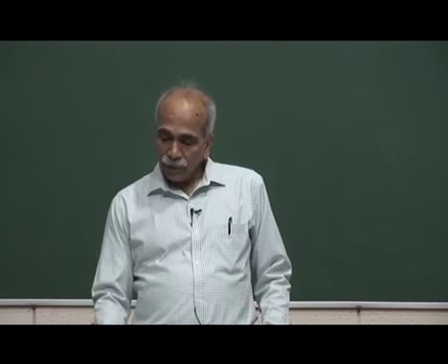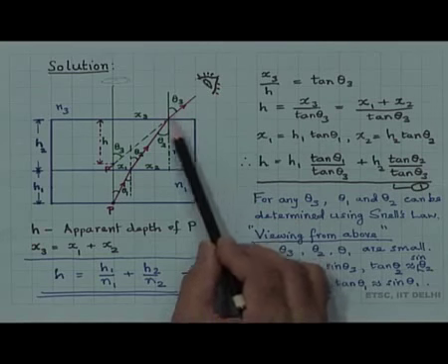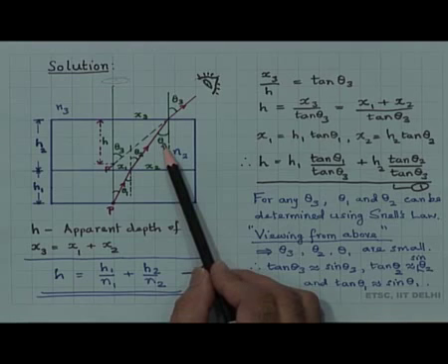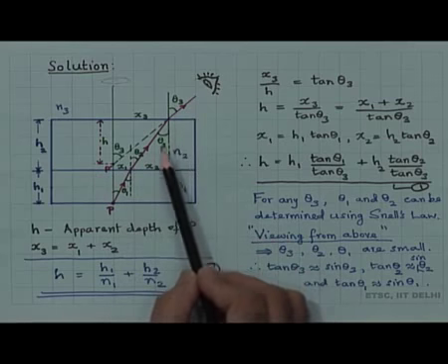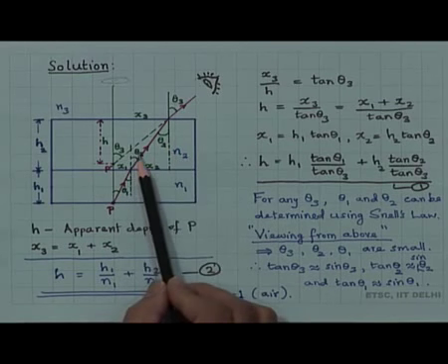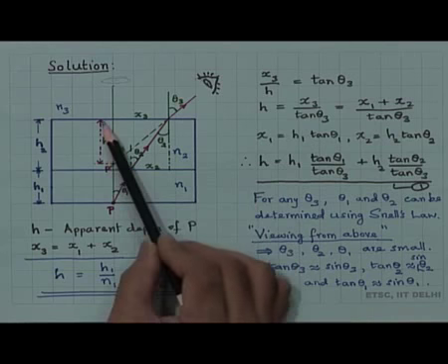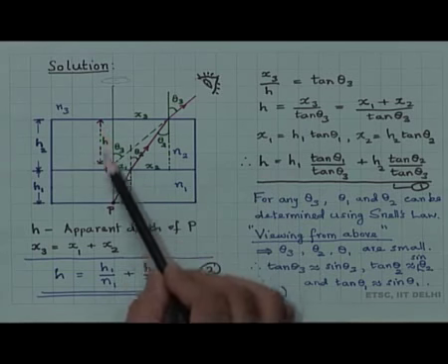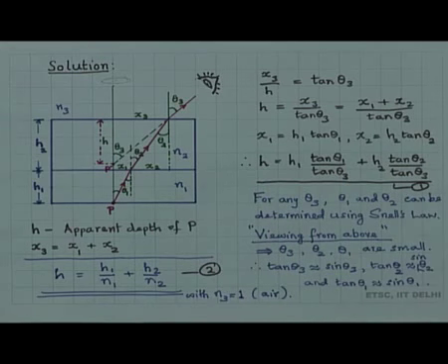If we know that the observer is looking at an angle theta 3, I can calculate theta 2 by using Snell's law, because the refractive indices of the media n 1, n 2 and n 3 are given. Then I can calculate theta 1, and therefore I know tan theta 1, tan theta 2 and tan theta 3, and therefore the apparent depth h is equal to h 1 into tan theta 1 by tan theta 3 plus h 2 into tan theta 2 by tan theta 3. I can exactly calculate this. For any theta 3, theta 1 and theta 2 can be determined using Snell's law.